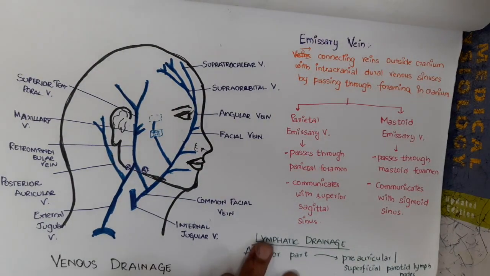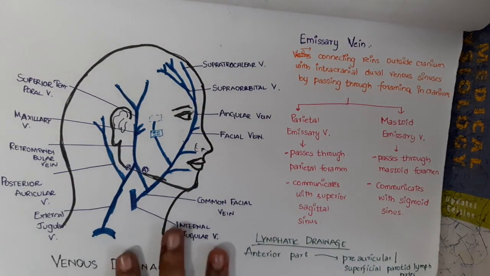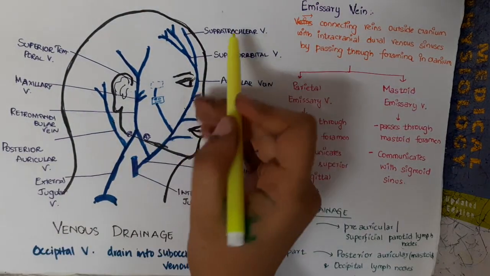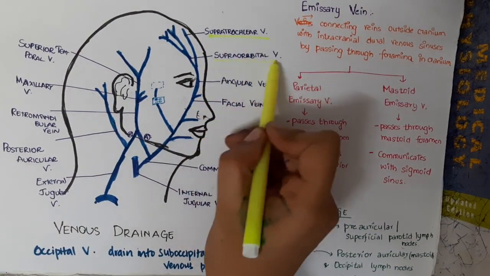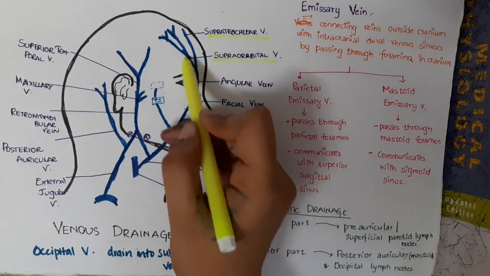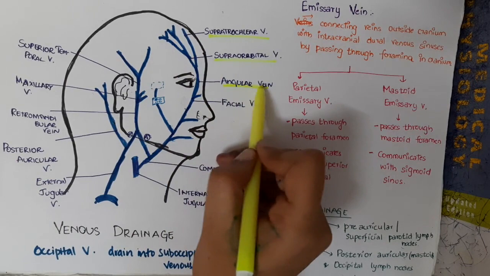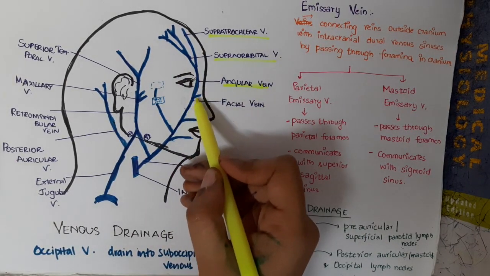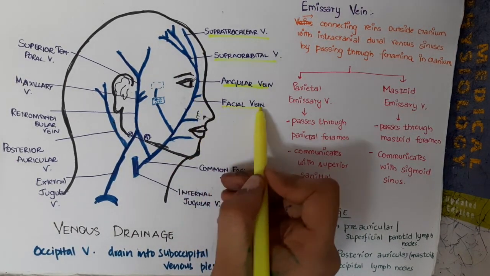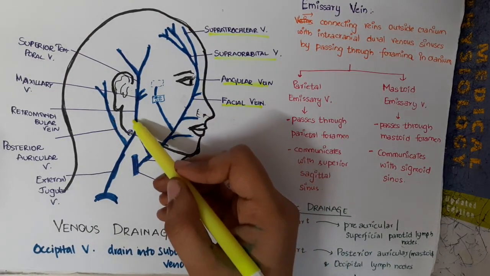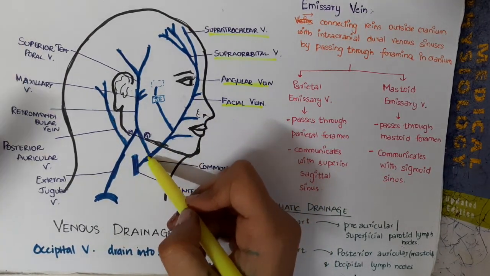Then if you see the venous drainage, we have supratrochlear vein and supraorbital vein. These combine together and form the angular vein. Now this angular vein combines with some more veins and forms the facial vein. This facial vein will combine with the retromandibular vein anterior division.